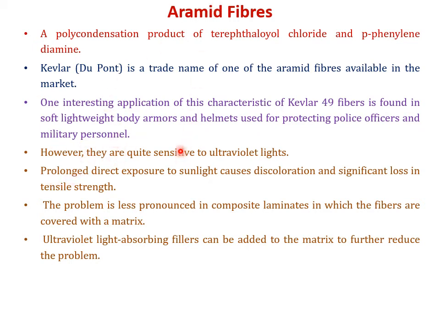But the disadvantage with the aramid fiber is that उनका ultraviolet light का resistance कम है, right? Prolonged exposure to sunlight causes discoloration and significant loss in tensile strength. And the problem is less pronounced in composite laminates. Composite laminates में ये sunlight और ultraviolet light का ज़्यादा effect नहीं आएगा because the fibers are shielded by the matrix material. The problem is less pronounced in composite laminates in which the fibers are covered with a matrix. Ultraviolet light absorbing fillers can be added to the matrix to further reduce the problem.